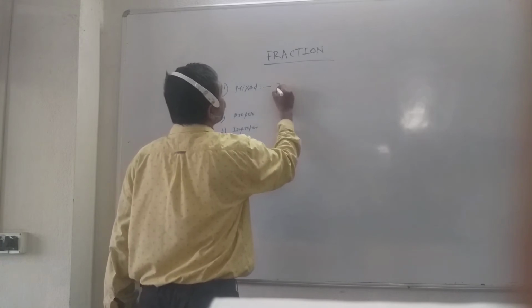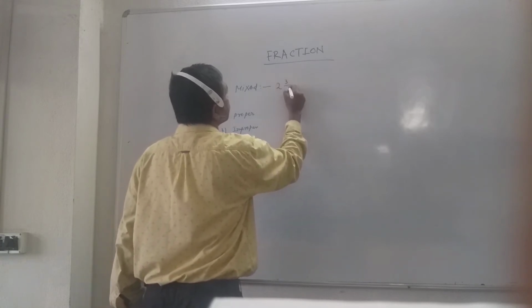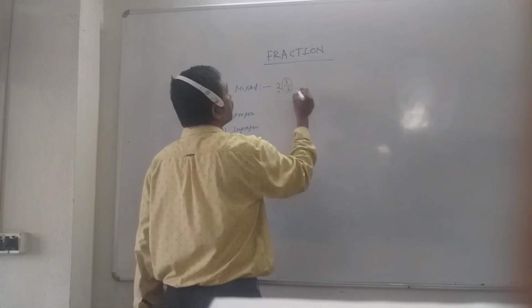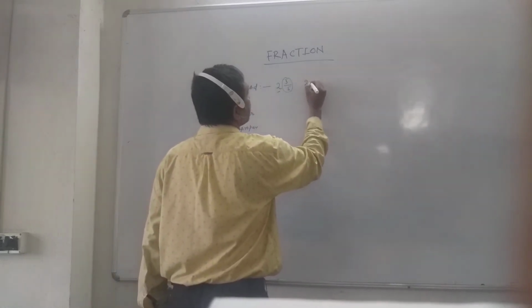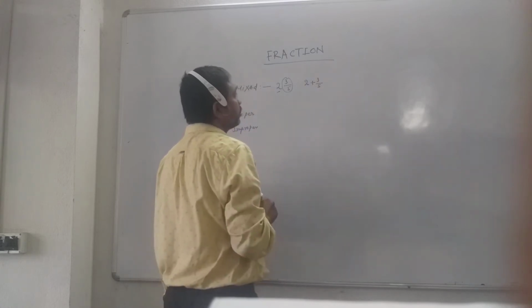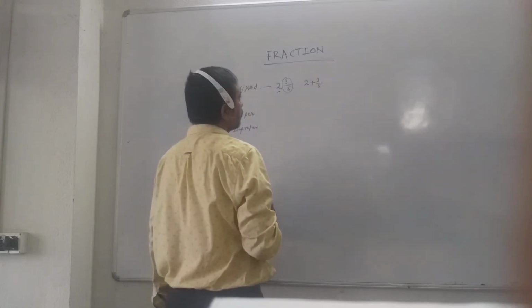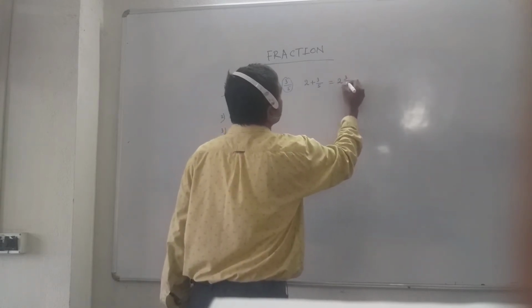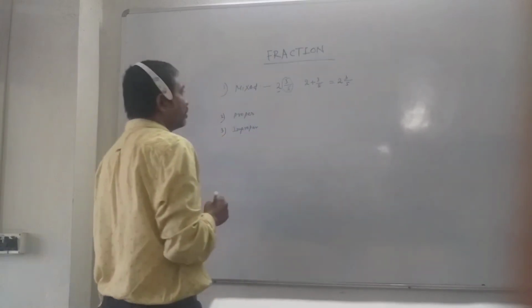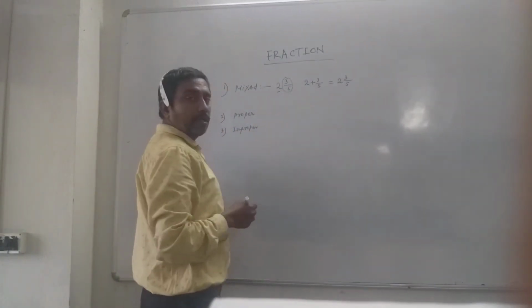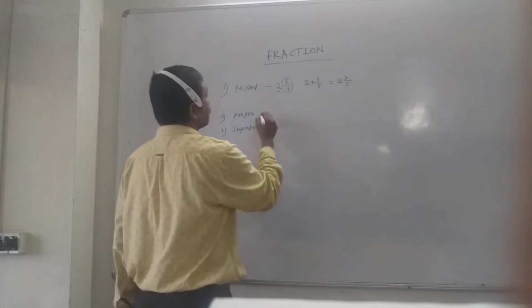Mixed, like 2 whole 3 by 5. Here one number is a whole number and the other is a fractional number. What sign comes in between these two? Plus sign. So you can express it as 2 plus 3 by 5, which is expressed as 2 whole 3 by 5. This type of fraction is a mixture of whole number and fractional number. That is why it is called a mixed fraction.